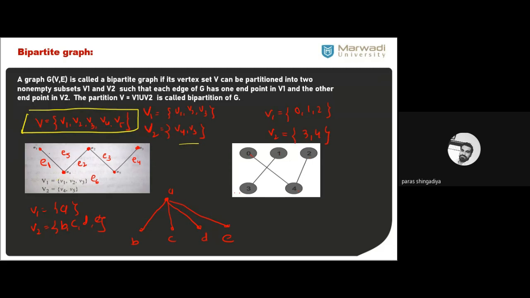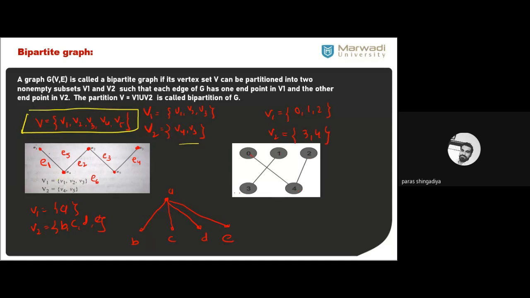We cannot connect v1 to v2. Here, this edge should not be there. We cannot connect v2 to v3 either. You cannot connect vertices of the same partition. You connect to the opposite side, you can connect the opposite way. So that situation is not a bipartite graph.